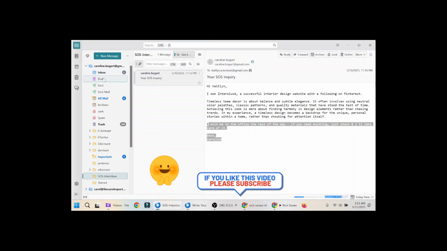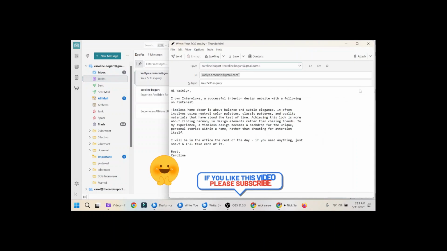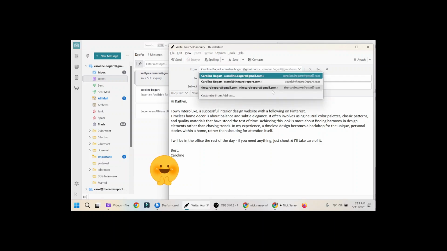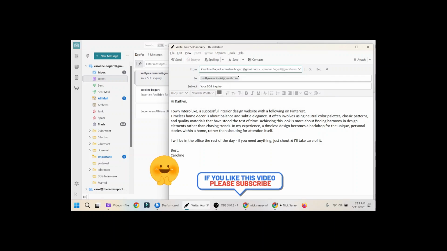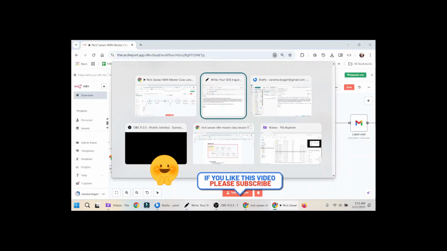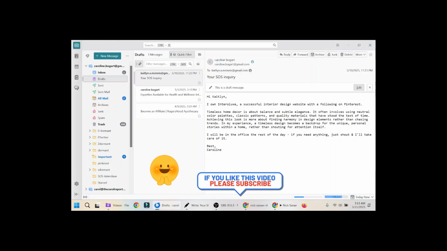Or I can go to draft where I can edit the message because it's a draft. And then I can make any changes that I like. And I can also change where it's being mailed from. And that is the 5-minute journalist outreach instead of the hour per email that we have done in the past.